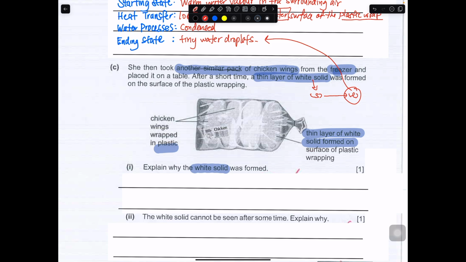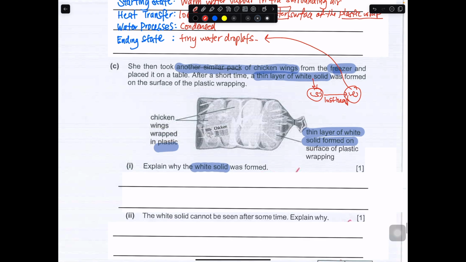Okay, so the tiny water droplets in the liquid state, to go back into a solid state, must have lost heat, and then it must have frozen. But what did it lose heat to? It probably lost heat to the same surface that we have been talking about, which is the cooler surface of the plastic wrap, because the white solid was formed on it.